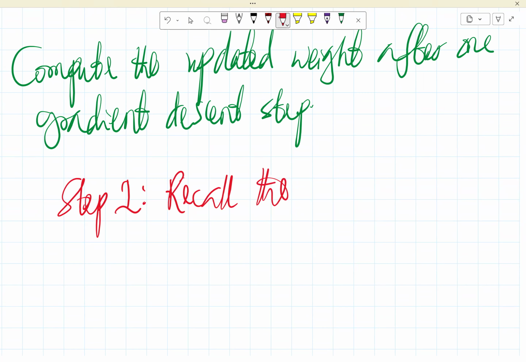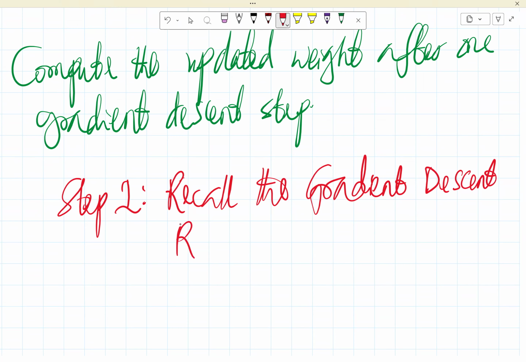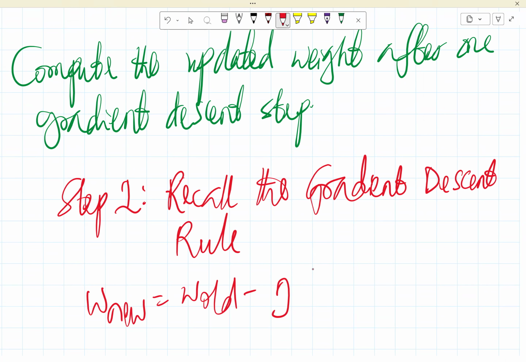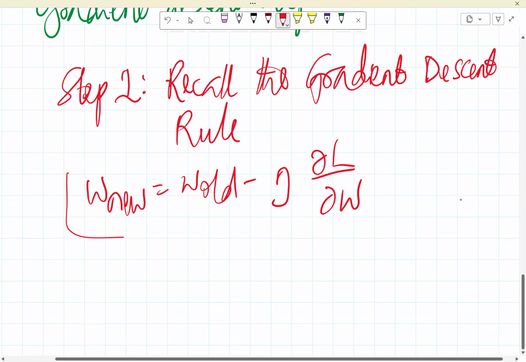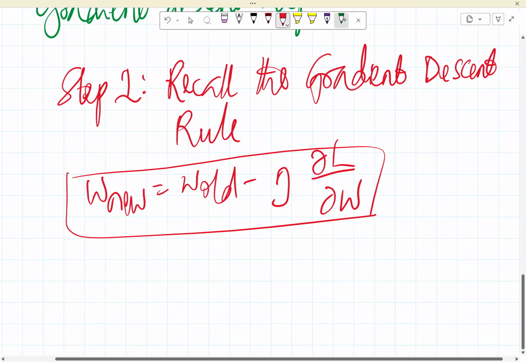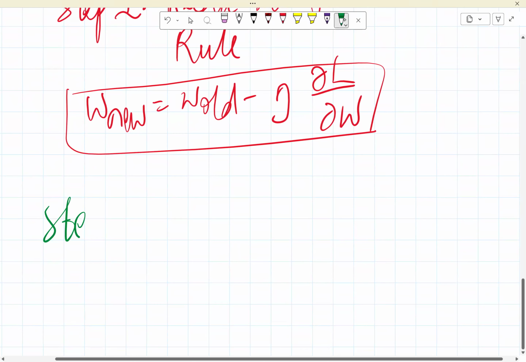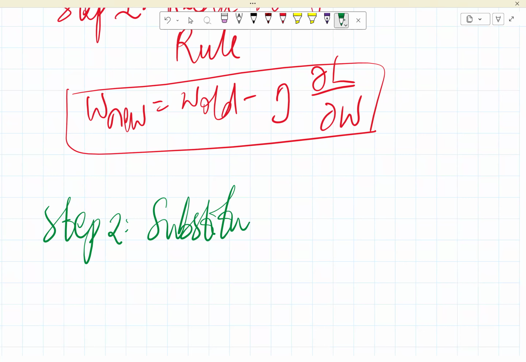Step one, we recall the gradient descent rule, which is that the new weight is equal to the old weight minus the learning rate multiplied by the gradient, partial L partial W. So that's the first thing. Then step two is you substitute the given values.